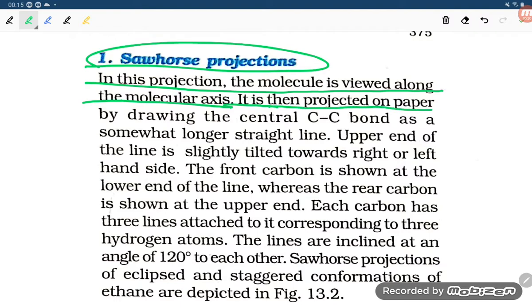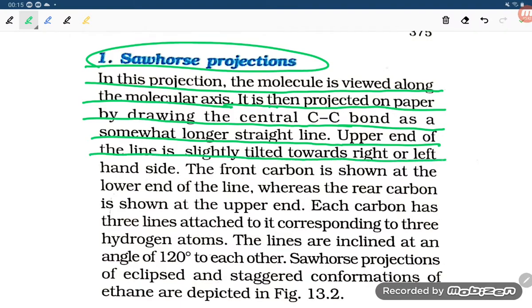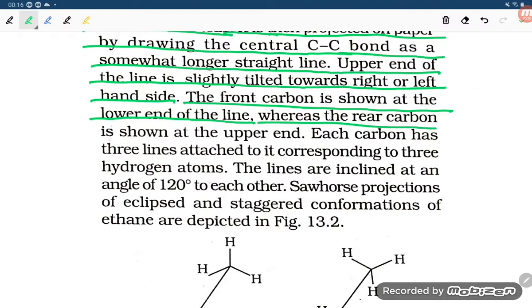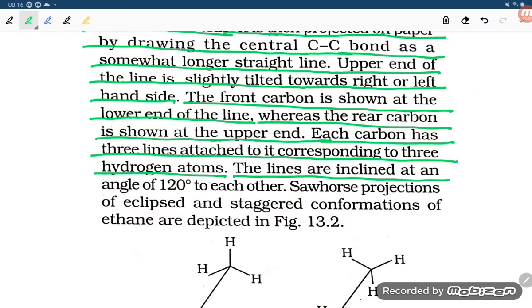It is then projected on the paper by drawing the central C-C bond as a somewhat longer straight line. The upper end of the line is slightly tilted towards the right or left hand side. The front carbon is shown at the lower end of the line, whereas the rear carbon is shown at the upper end. Each carbon has three lines attached to it, corresponding to three hydrogen atoms. The lines are inclined at an angle of 120 degrees to each other.